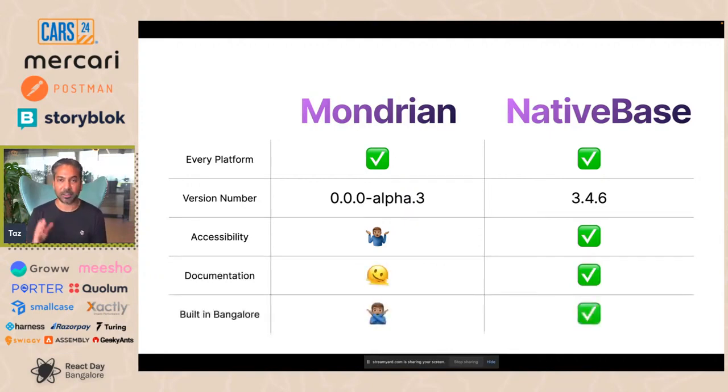They have documentation, whereas good luck trying to figure out what we have. And critically, theirs is built in Bangalore, which is the inspiration for our design system, at the end of the day, meeting the community there and learning from them. So fundamentally, I would recommend if you wanted a React Native every platform design system, just go use NativeBase. It's a lovely piece of work, and the folks that have built it have spent a lot of time thinking about it. So go check out NativeBase.